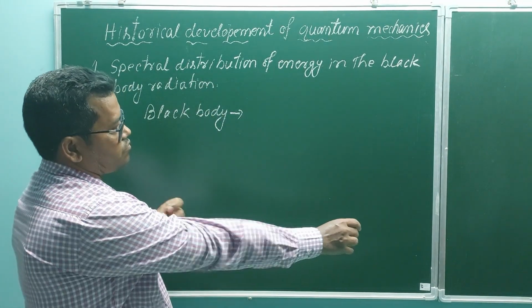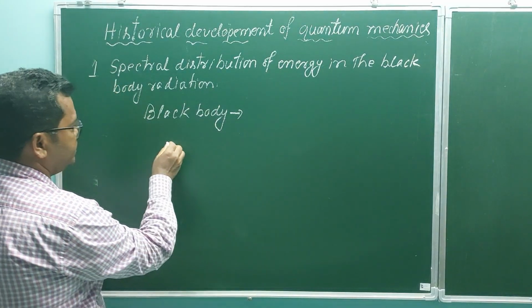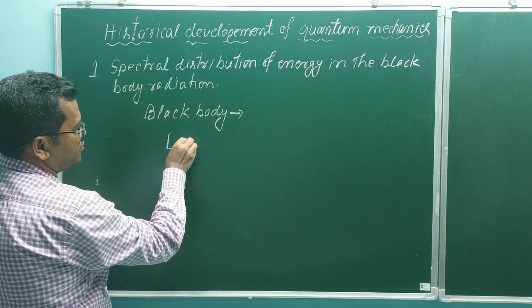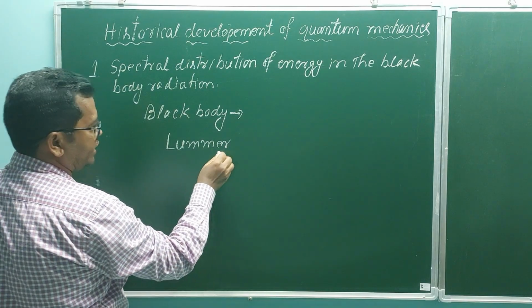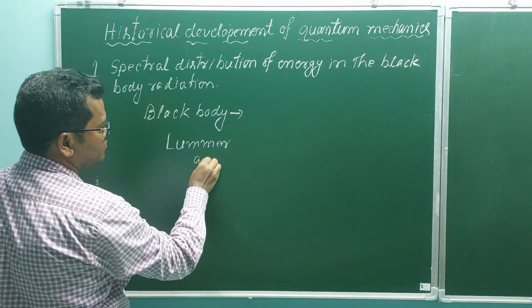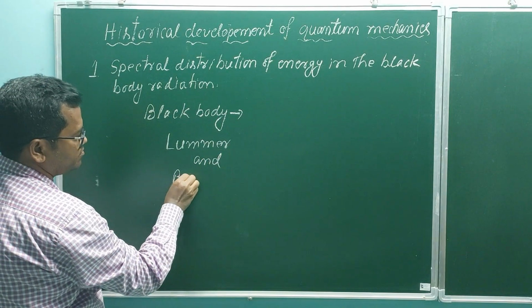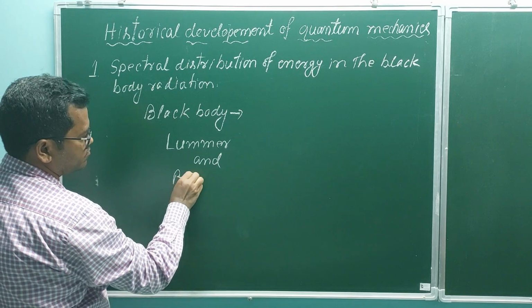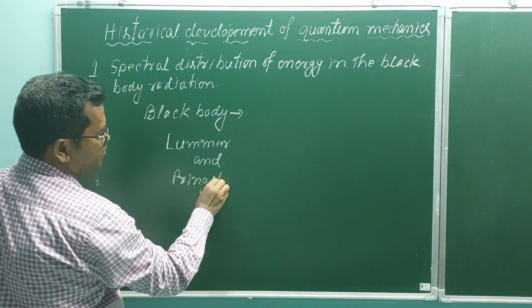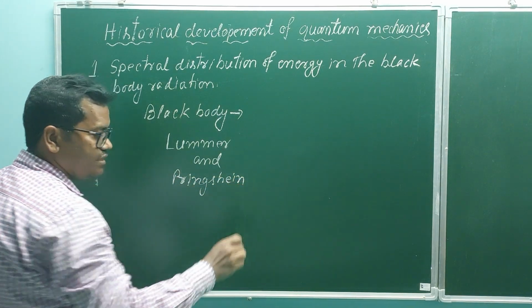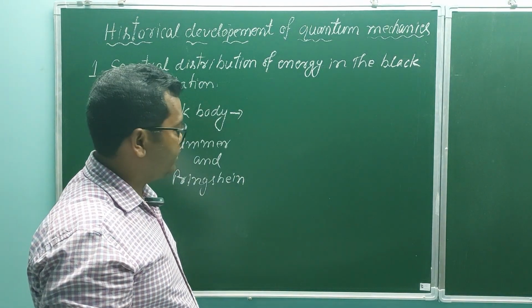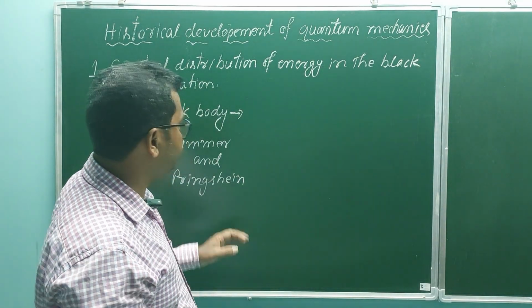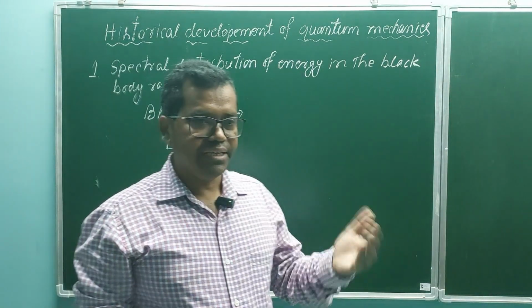Now, two scientists, Lummer and Pringsheim, studied the blackbody radiation at different temperatures. Now, what are blackbody radiations?